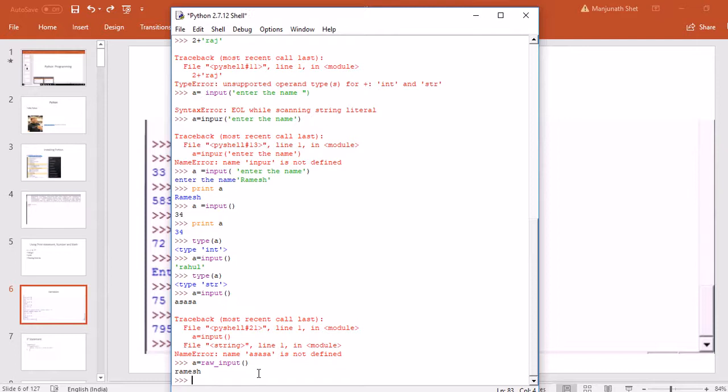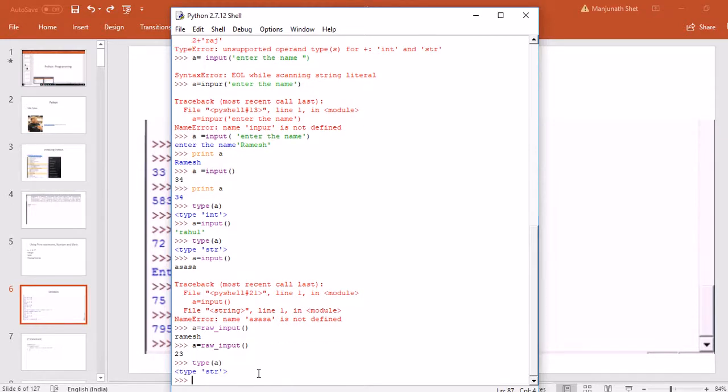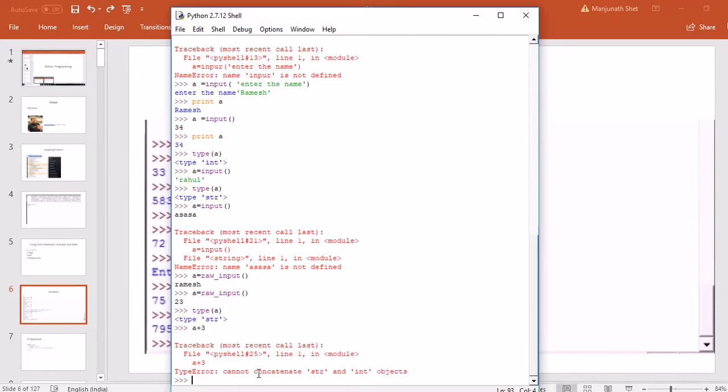But now if I try to give an integer, it will still take it. But now if I do type of A, it is giving me a string. So whatever information we are giving to Python is considered to be a string. So you can't now use 23 as an integer. You can't do a plus 3, it will give an error because 23 is no longer an integer. It's now a string. So hope you guys understood this topic.